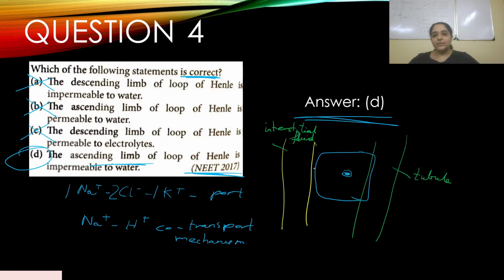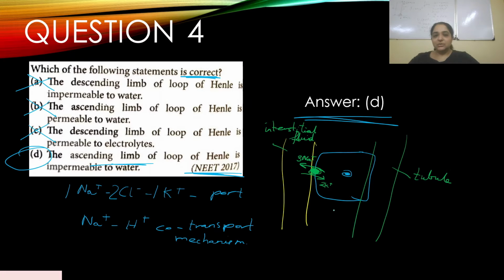Over here we have a sodium potassium ATPase pump. I hope you understand how this works. Sodium is released, potassium enters, with the help of ATPase.